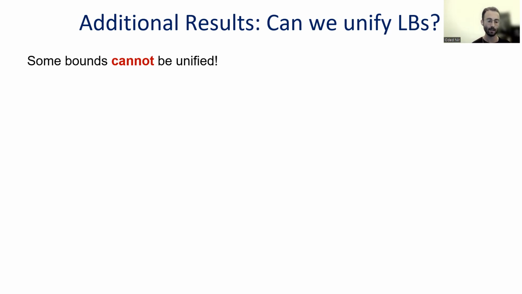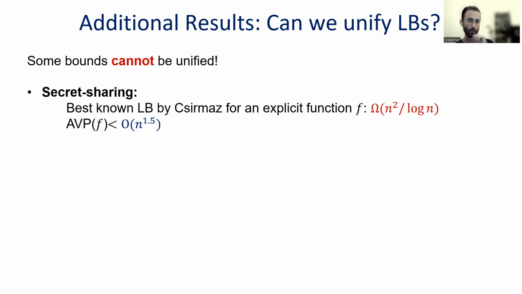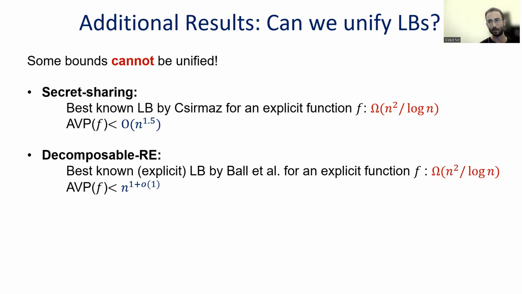And perhaps even more interestingly, some bounds cannot be unified this way. This means that some lower bounds can only work for one specific domain or primitive and do not work for the other primitives. For example, the strongest lower bound for secret sharing for some family of functions, of omega of n squared, can be beaten in the AVP domain. We have an AVP for this function family of only n to the 3/2. And for decomposable randomized encodings, we also have a similar quantitative lower bound, and the AVPs even perform quadratically better than the decomposable randomized encodings.